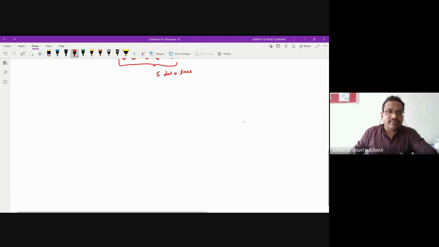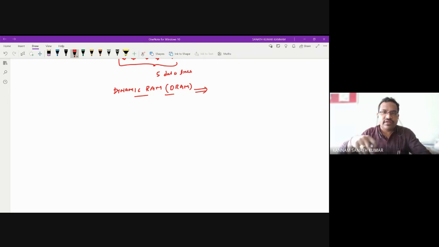Next, dynamic RAM, which we call DRAM. For the DRAM, whatever data is there will be leaked through the capacitor. For the DRAM you have one MOS transistor along with a MOS capacitor.